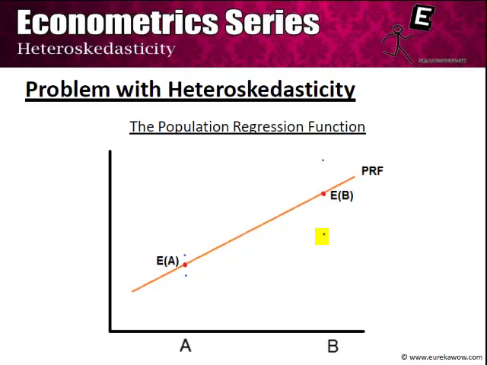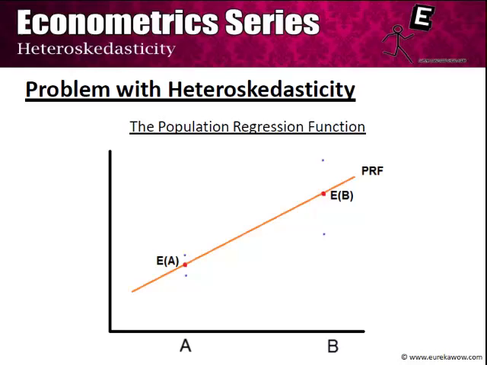Note that the variation is much lesser when x equal to a than it is at x equal to b, and the line connecting expectation of a and expectation of b is known as the population regression function, or the PRF. This describes the population. However, when we are actually given a sample and not the population, we do not know the value of the PRF, we do not know E(a), and we do not know E(b). We have to estimate all these things based on whatever points are given to us.